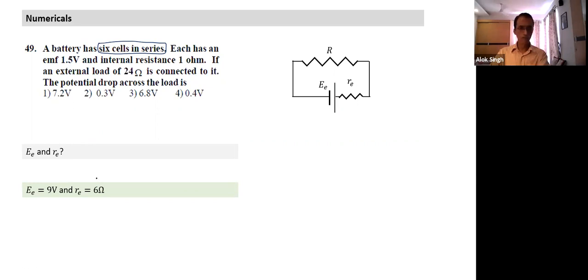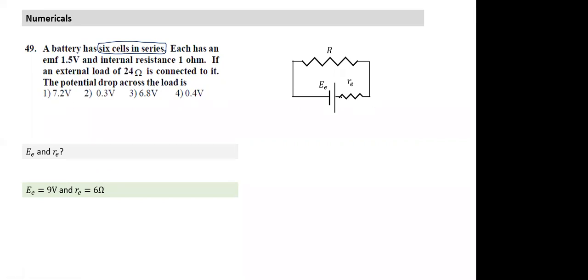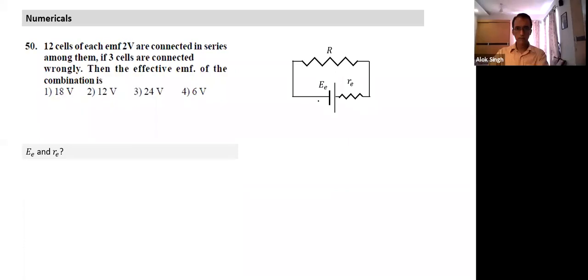Six ohms. Okay. So even though there are six batteries in the whole circuit, I can replace them with one single battery. This becomes my circuit. What is E here?